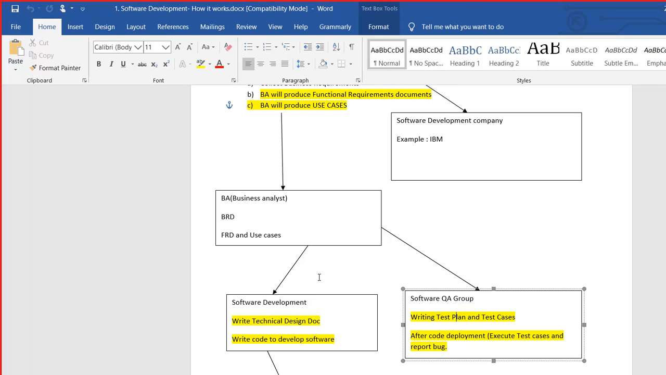These servers are called production servers, the servers from where we are accessing Facebook. Now, the software goes to this production server after a lot of validation and verification.